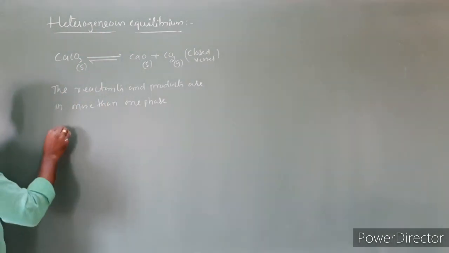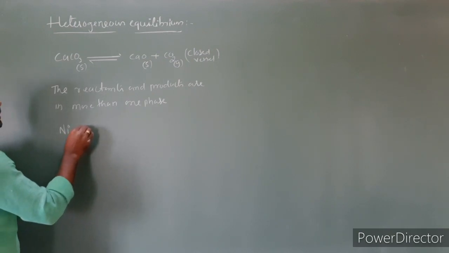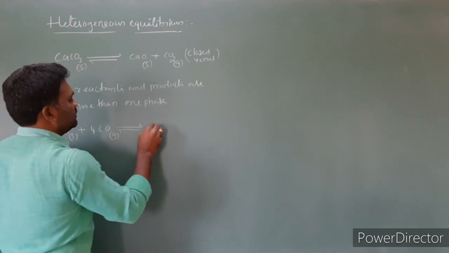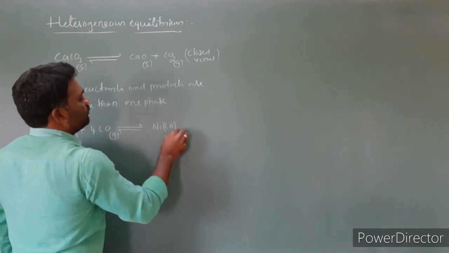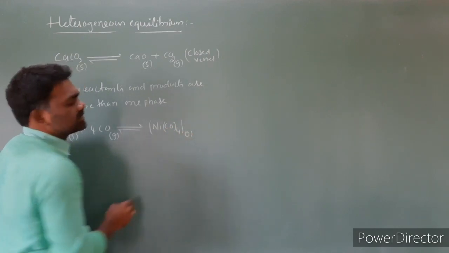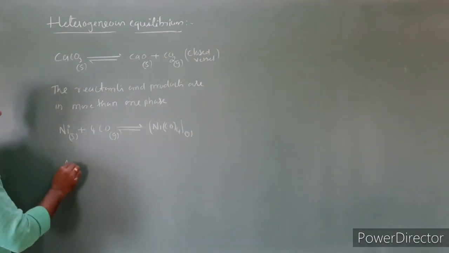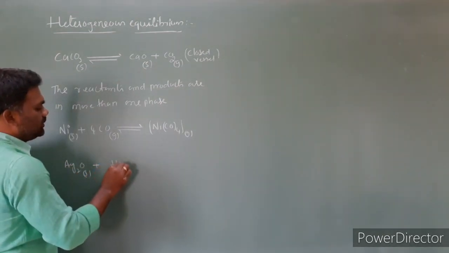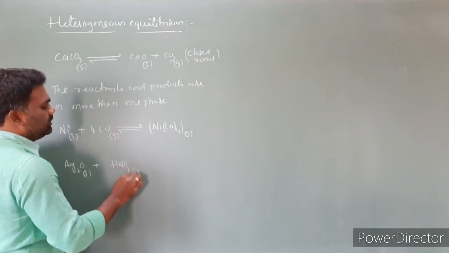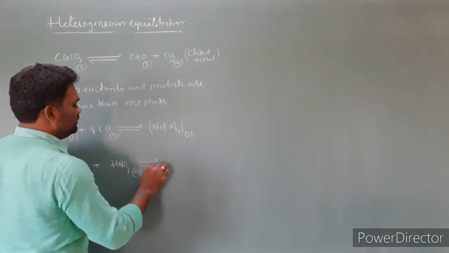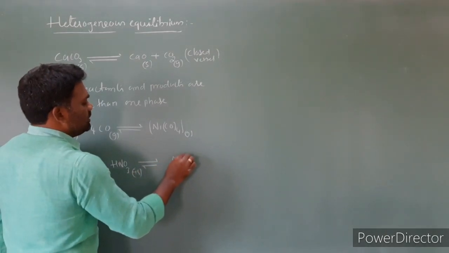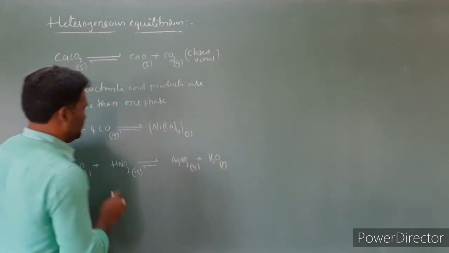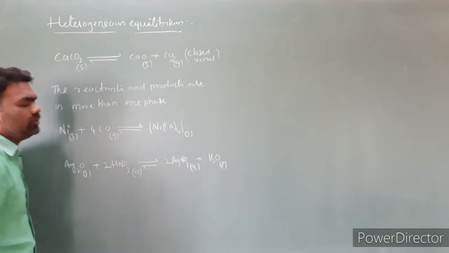Let's take one more example. Ni solid plus 4CO gas gives rise to Ni(CO)4, which is a gas. Let's take one more example. Ag2O, a solid, plus HNO3, aqueous, gives rise to AgNO3, aqueous, plus H2O, liquid. This is 2HNO3 and 2AgNO3.